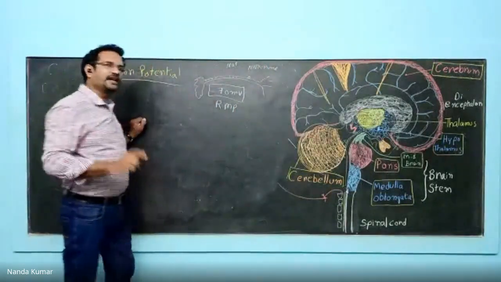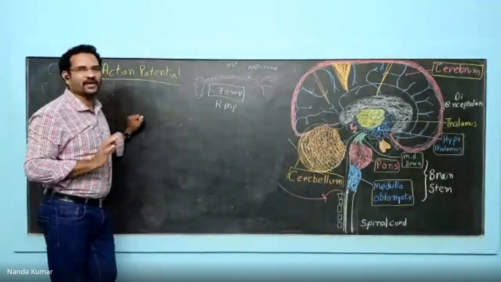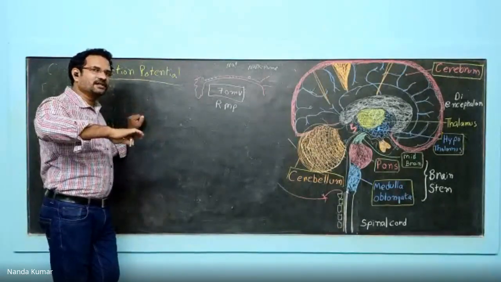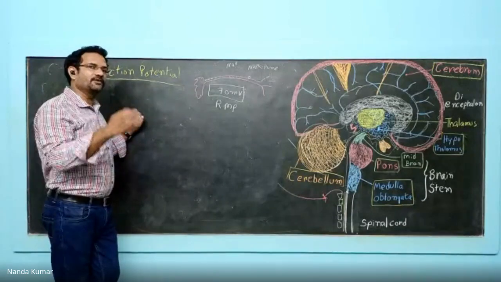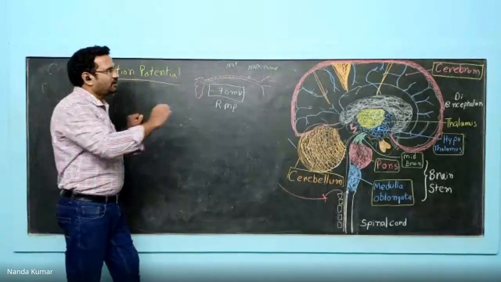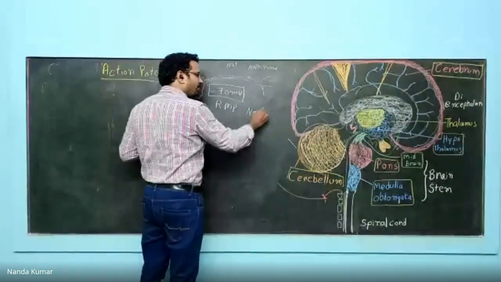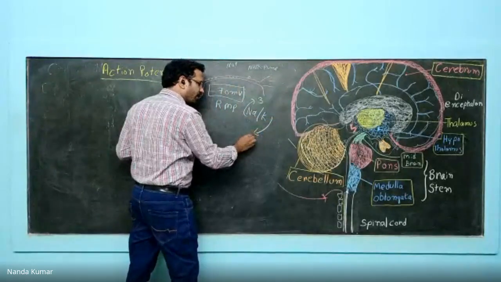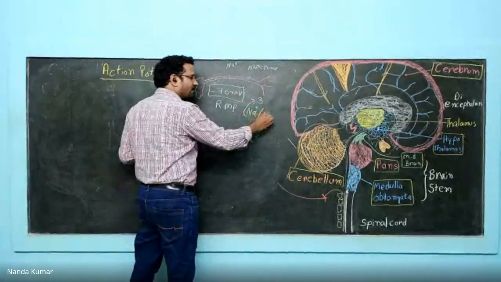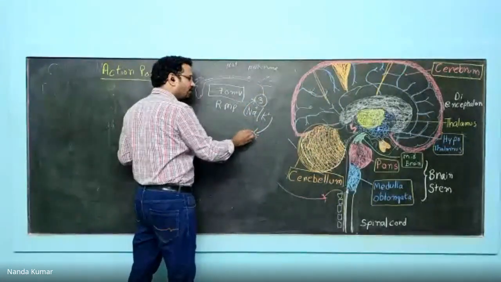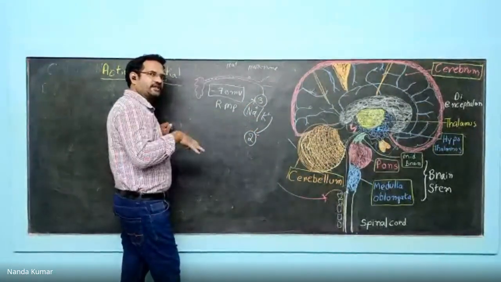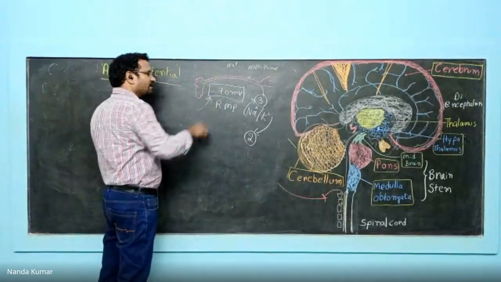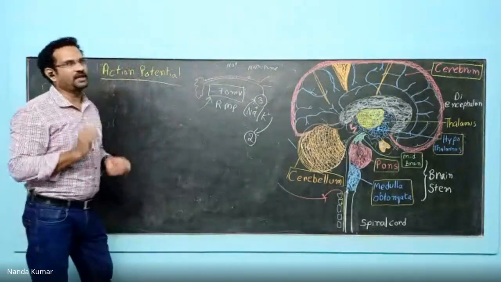Now, the generation of the negative resting membrane potential is because of these three factors: the sodium potassium pump, the difference in extracellular and intracellular ions, and the lot of negative ions present inside the cell. The job of the sodium potassium pump is to send 3 sodium outside the cell and take 2 potassium into the cell. Both are positively charged ions, but 3 positives go outside and only 2 positives come inside. There is a deficiency of positive charge, and that results in this negative charge. Combining all these things, the resting membrane potential of a nerve is minus 70 millivolt.